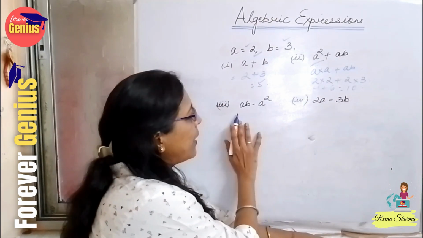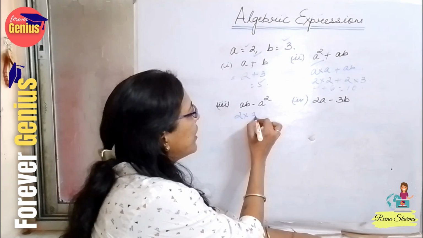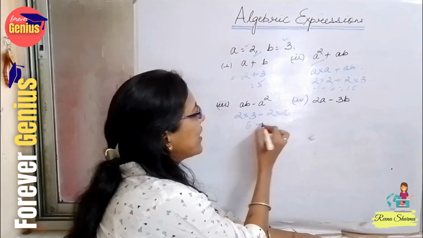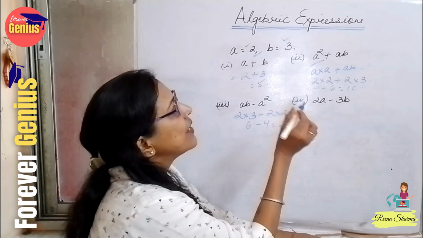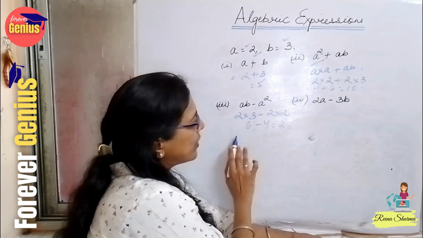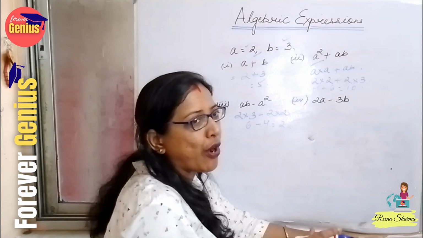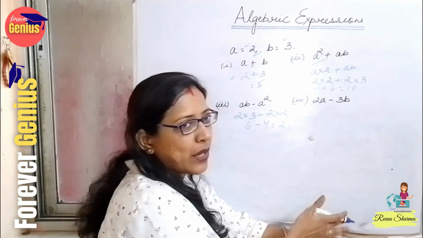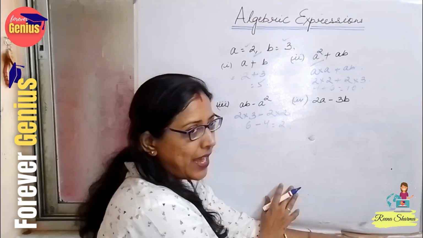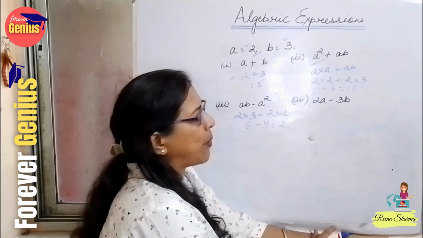Next question is ab minus a square. So a into b, that is 2 into 3, minus a into a, that is 2 into 2. This is equal to 6 minus 4, which is equal to 2. See here, you can see the plus and the difference, and see how the answer changed. So algebra is very tricky. We just have to focus on what is asked in the question and solve it accordingly. That would really help, and it will be without mistakes. And trust me, it's a very interesting topic.